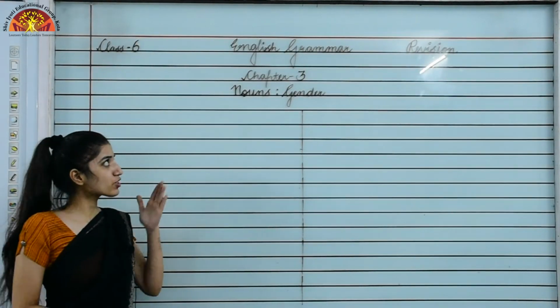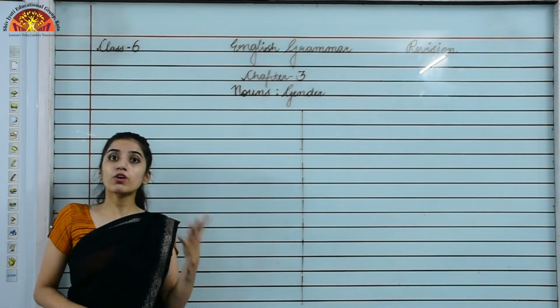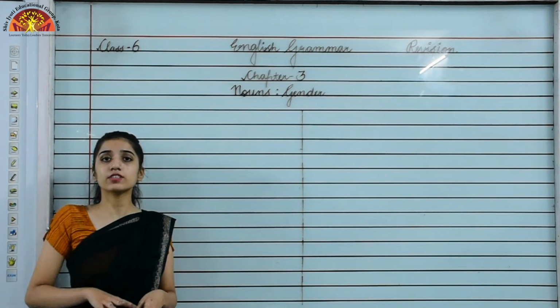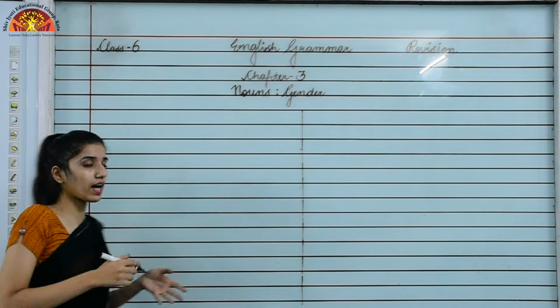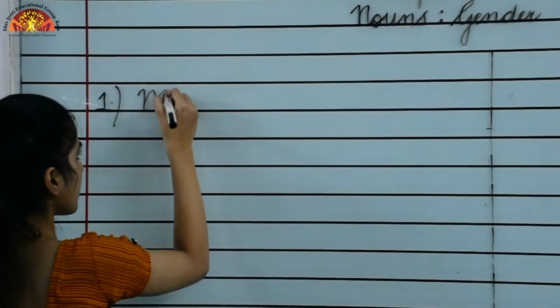Now we are revising chapter number 3, that is nouns, gender. According to the gender, nouns are categorized into 4 categories. So what are they? Let's see. First one is masculine gender.